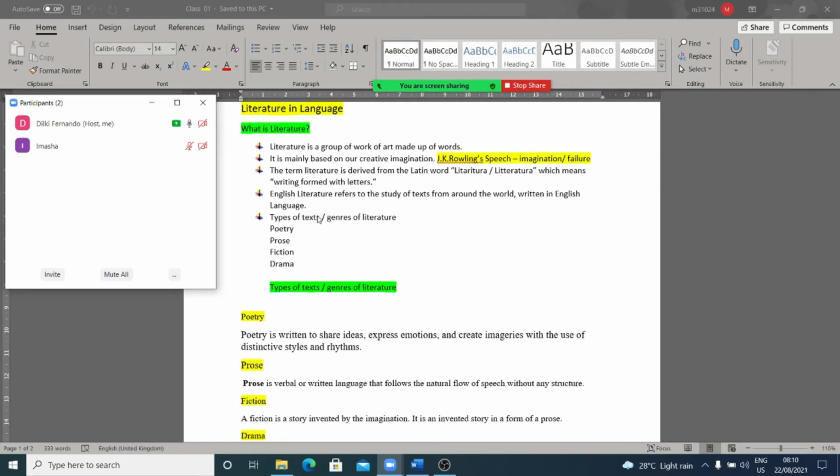Okay, next one. Types of text, genres of literature. So there are different types of text, or we call them genres of literature, such as poetry, prose, fiction, and drama. So these are the four basic parts in literature: poetry, prose, fiction, and drama.